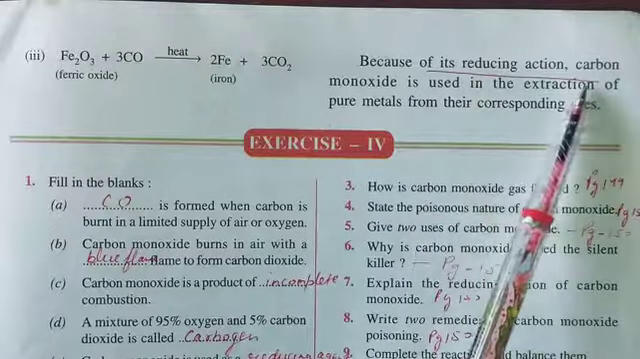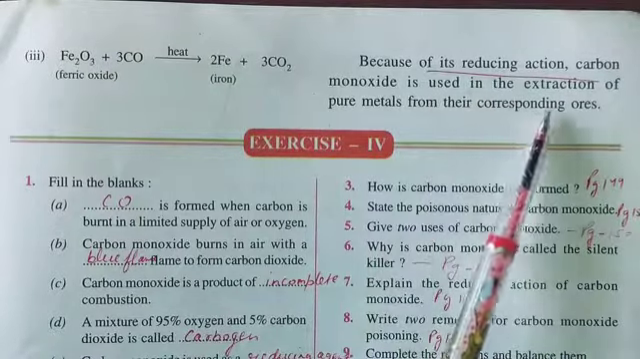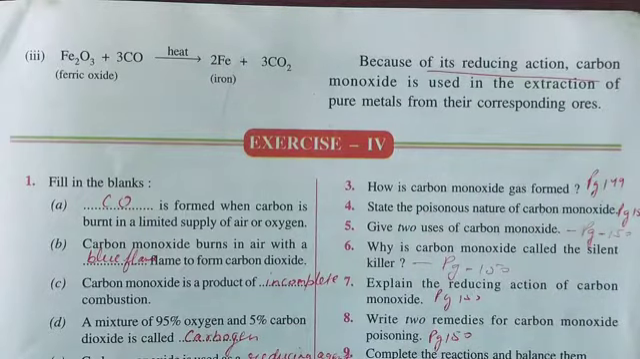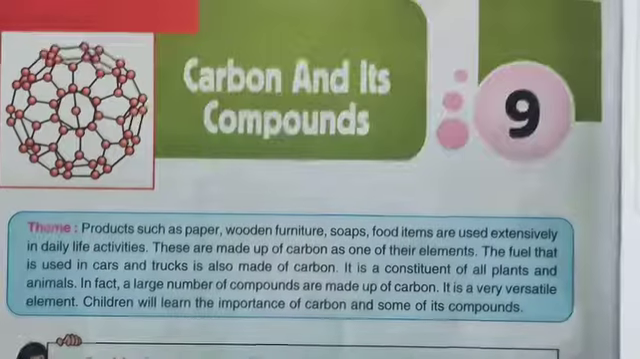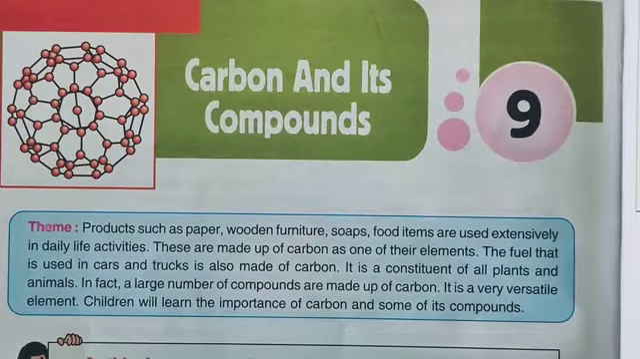Because of its reducing action, carbon monoxide is used as a reducing agent during the extraction of pure metals from their corresponding ores. So here we have completed chapter number 9, carbon and its compounds.